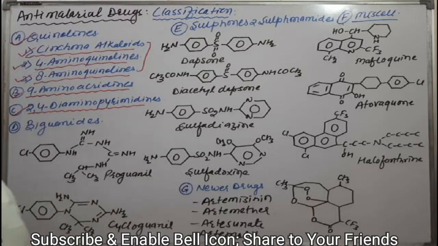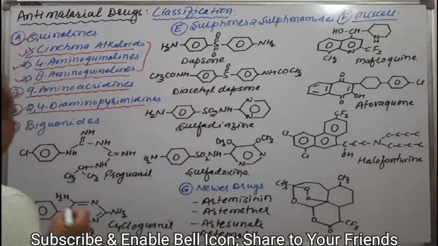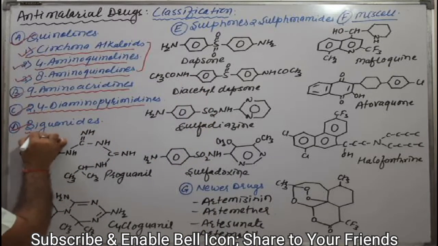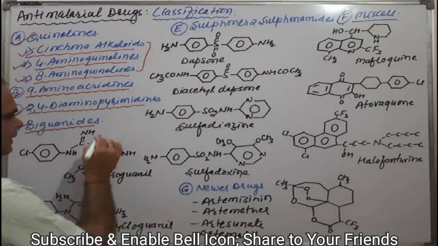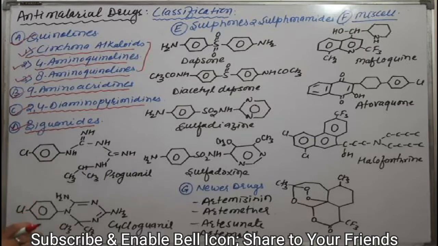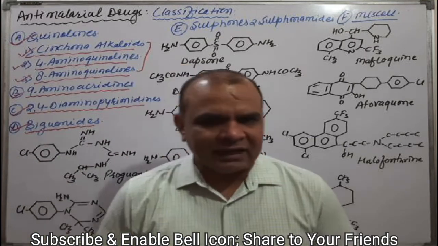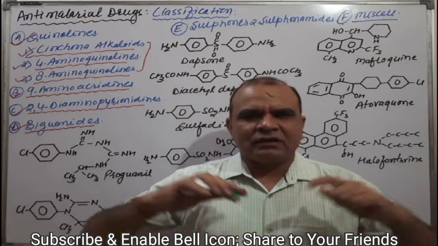Okay, now come to the next category, that is biguanides. What is the biguanide? Basically guanidine moiety. What is guanidine moiety? As you know, the structure of urea has a carbon double bond, NH2 and oxygen.